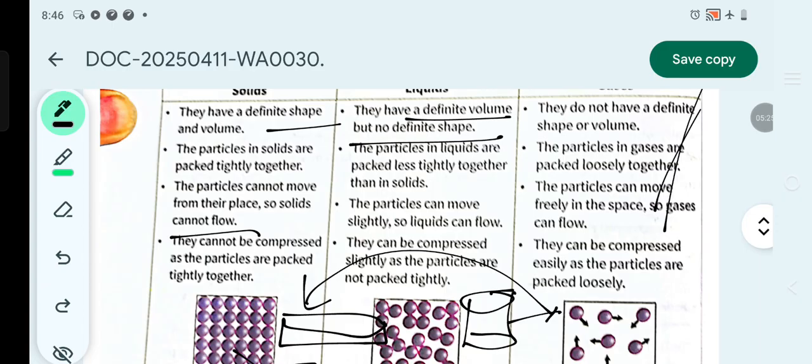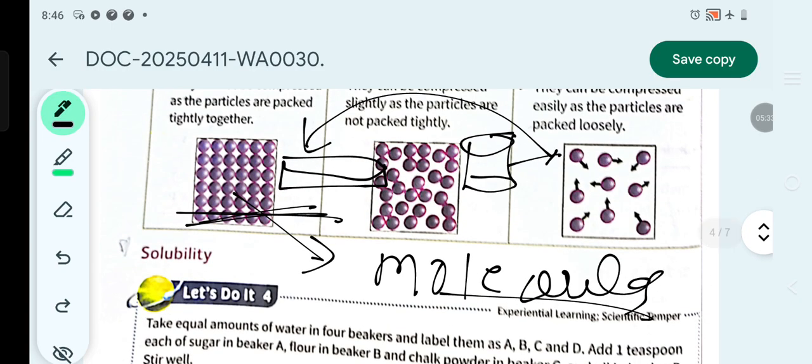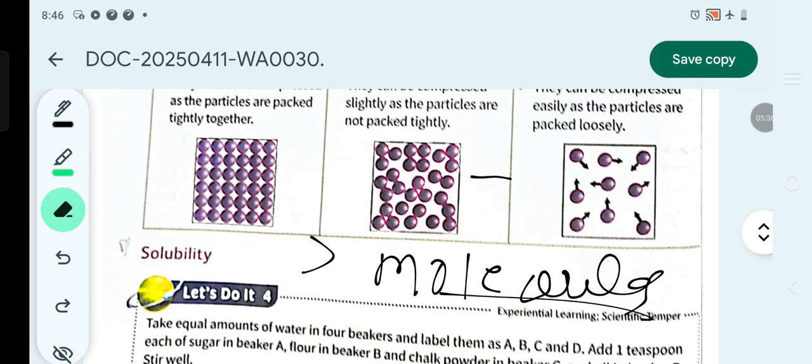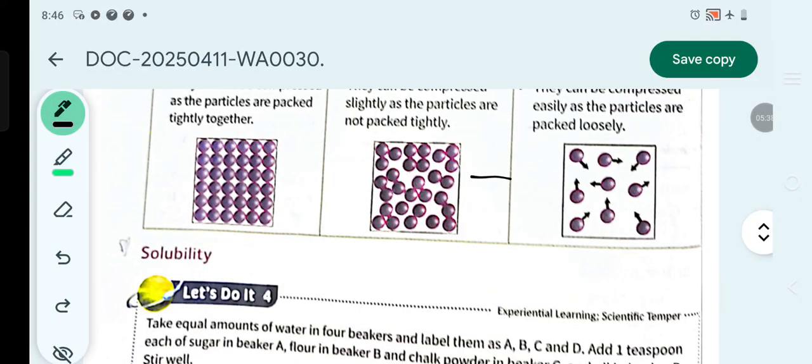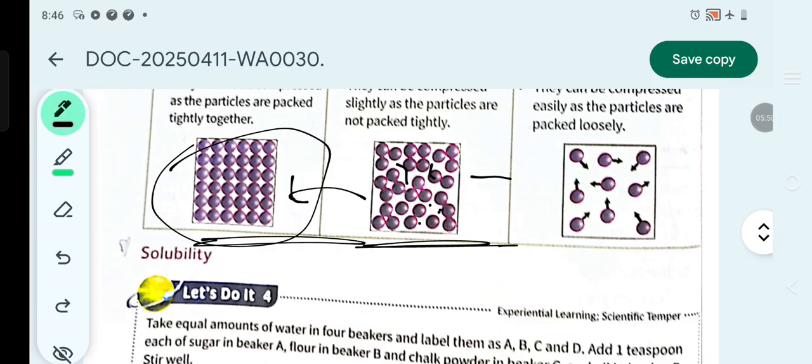The particles in liquids are packed less tightly together than in solids. As you can see in this image, the particles of solids are very closely packed, but the particles of liquids are not as closely packed as those of solids. There are some blank spaces here, but very few, and the particles are arranged and packed in an orderly manner.